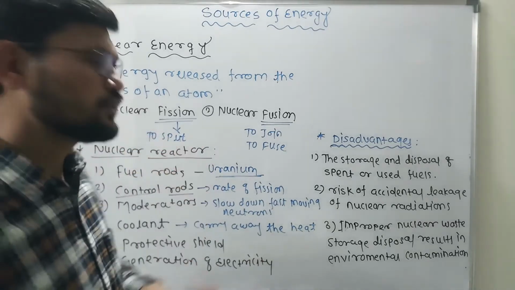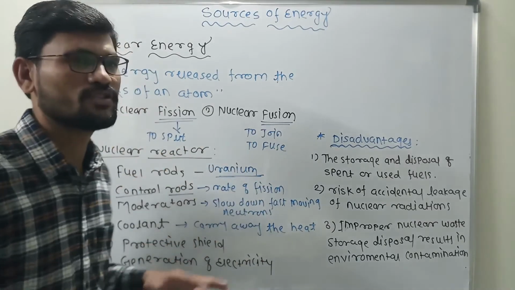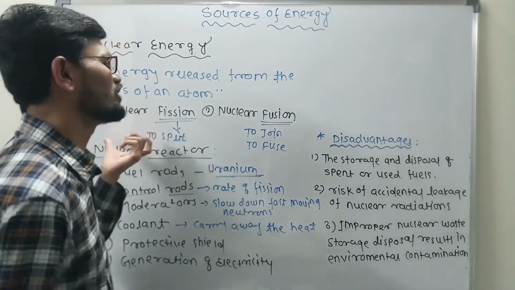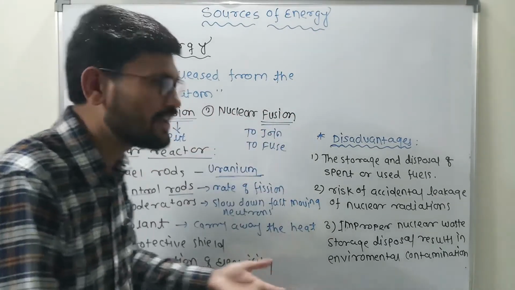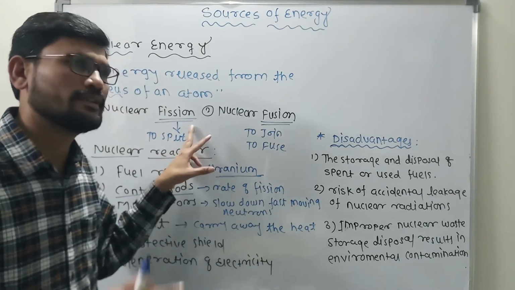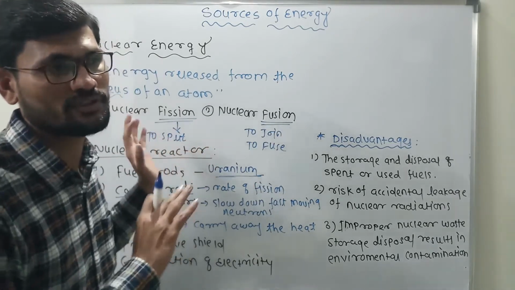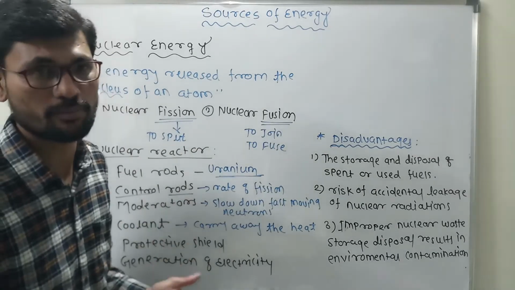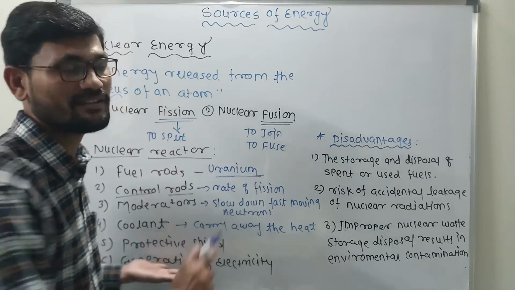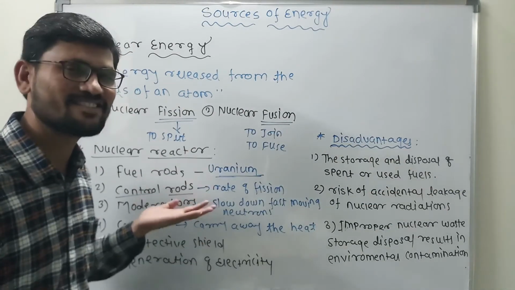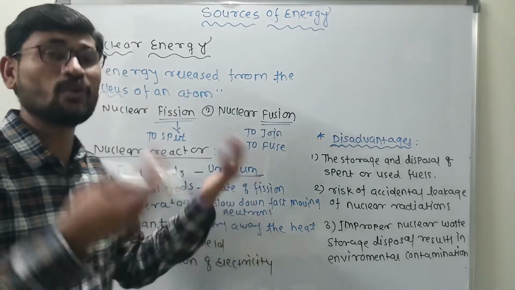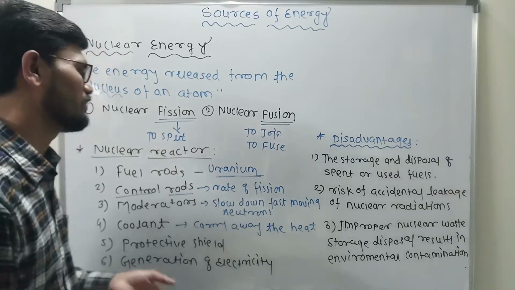Now I will come to the two concepts, that is nuclear fission and nuclear fusion. How does it take place, what is the fission process, what is the fusion process? In fission we are talking about splitting up, and in fusion we are talking about joining or fusing. Now there are two things here: it can be used for destructive purposes and for constructive purposes. The fission process is used for constructive purposes in the nuclear reactor to generate electricity, and also for destructive purposes, as you know very well, which leads to things we don't want.